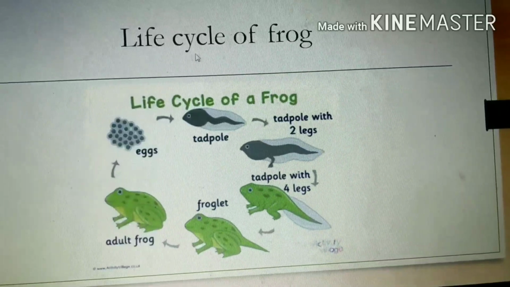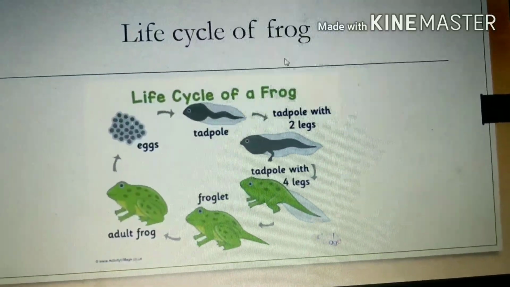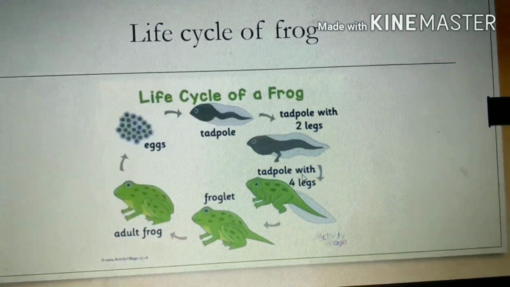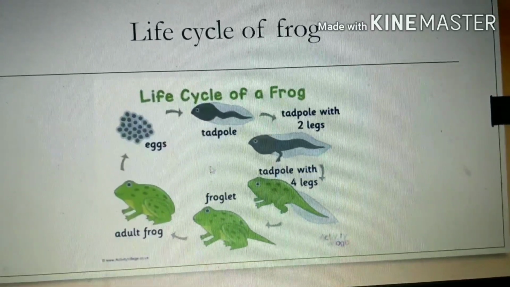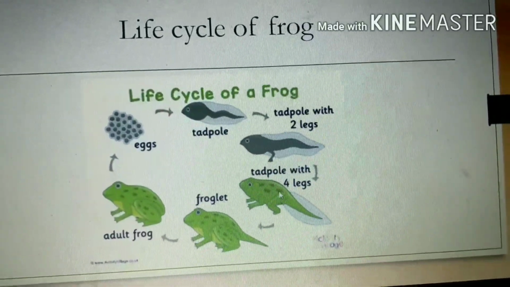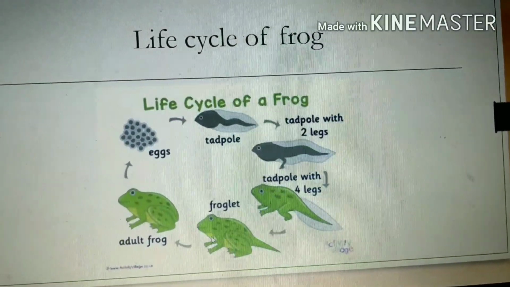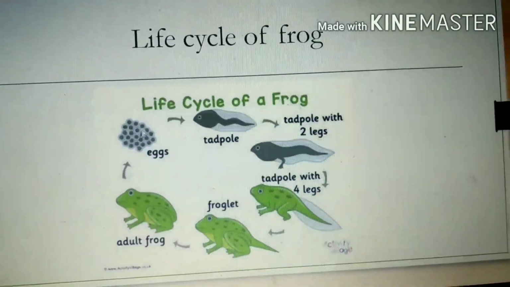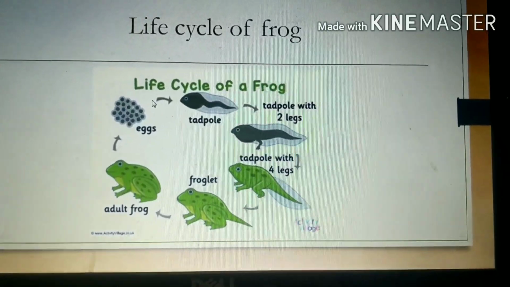See, this is also the life cycle of a frog. This is the egg, this is the tadpole. After that, the tadpole is growing. See, it has 2 legs, then it has 4 legs. After that, froglet, then the adult frog, then again it will hatch eggs. So this is the life cycle of a frog.